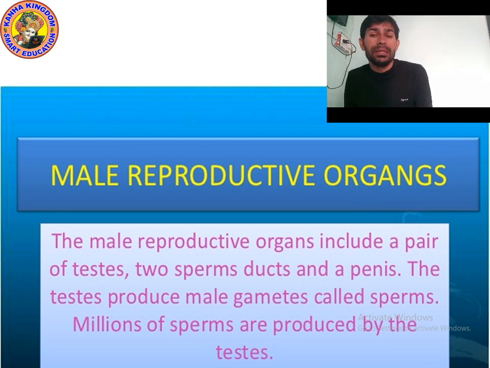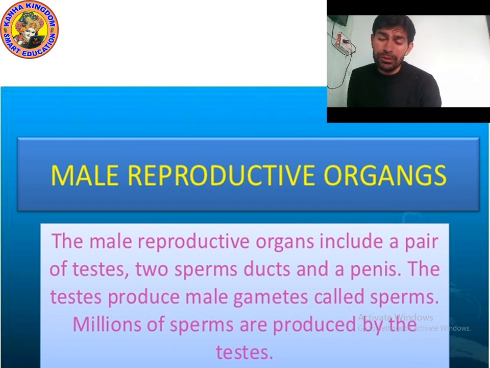The pair of testes store male cell. Who stores male cell? Testes. So the male cell, or you can say male gamete. The pair of testes store male gametes, or you can say male cell. This male cell is known as sperm. So the testes produce male gametes called sperm.